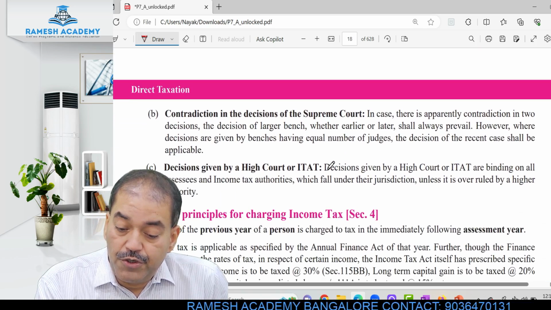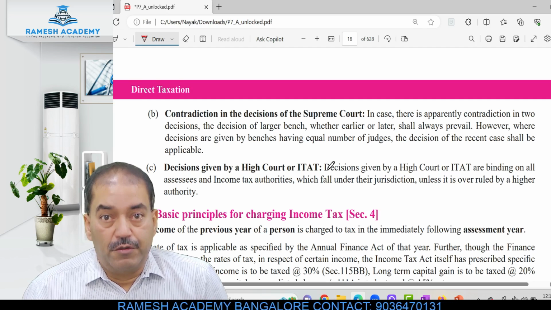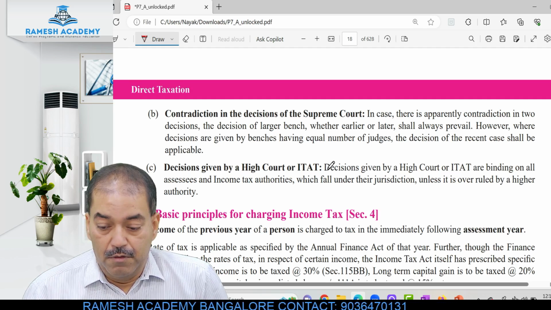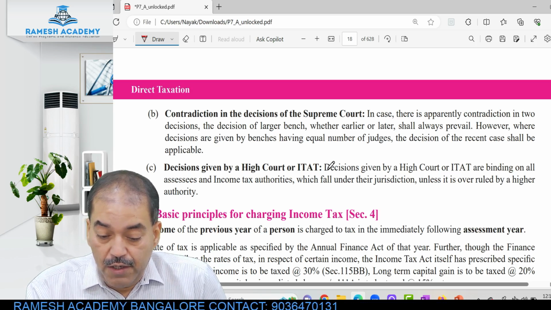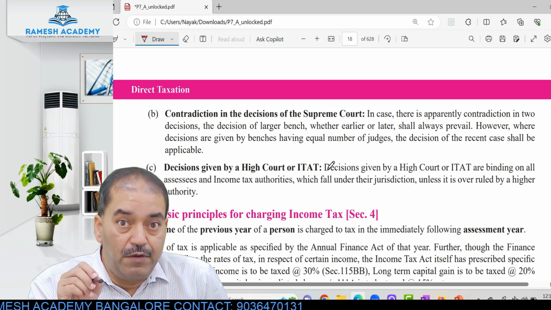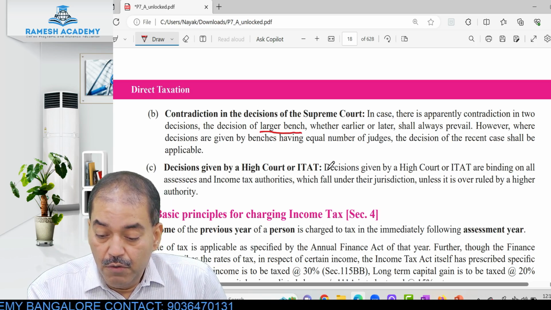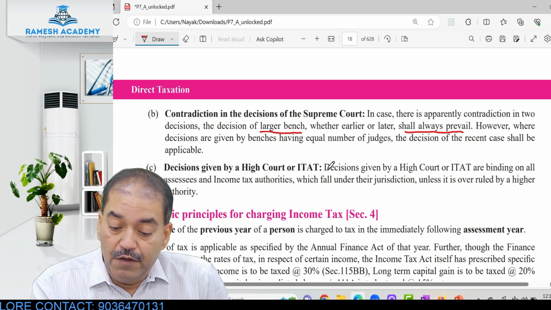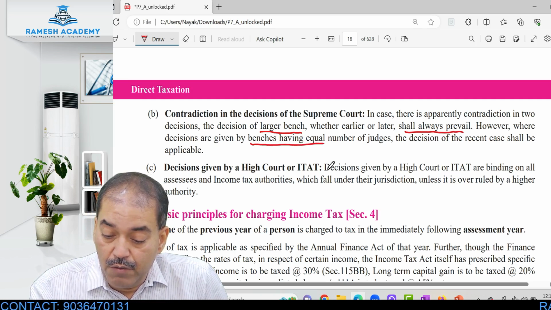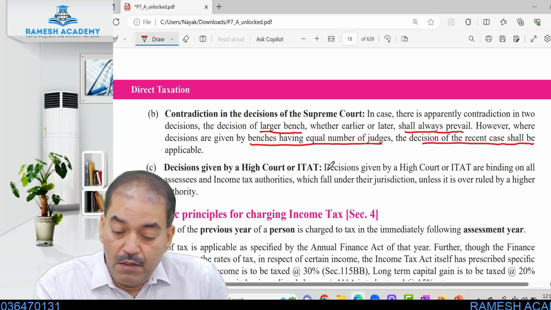Now, contradiction in the decisions of the Supreme Court. If apparently there is a contradiction in two decisions, one given last year, one given in the current year, the decision of the larger bench, whether earlier or later, shall always prevail. However, where the decisions are given by benches having equal number of judges, the decision of the recent case shall be applicable.